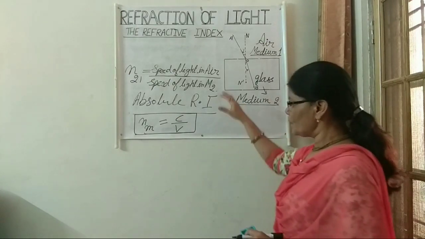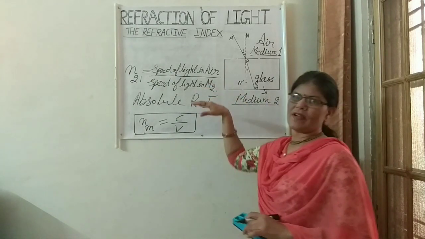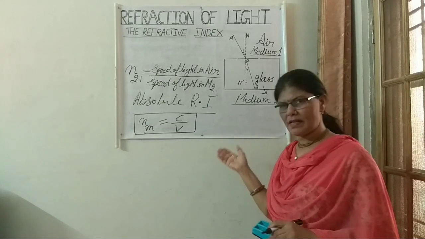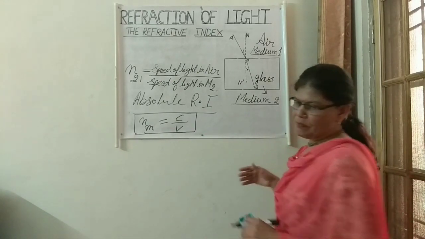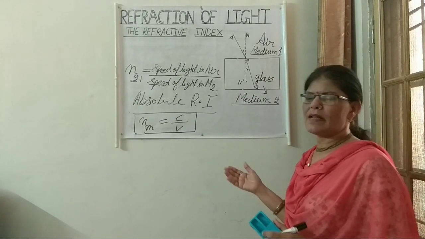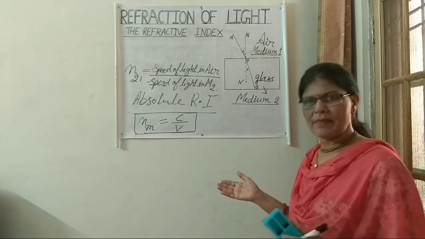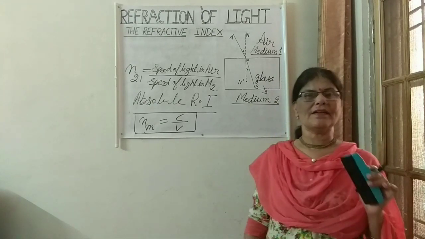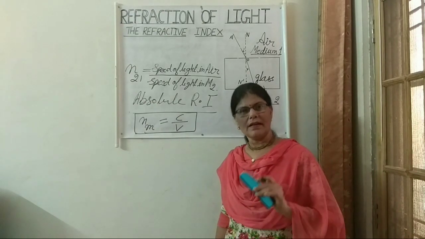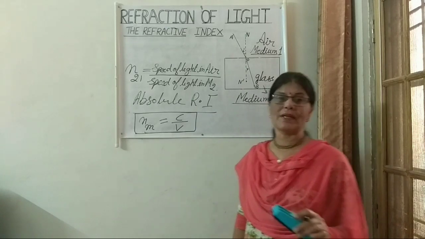Similarly, by this formula we can find the refractive index of so many transparent mediums. It may be glass, it may be water, it may be kerosene, and so many other transparent mediums. If any transparent medium has a higher refractive index, it means it is optically denser.